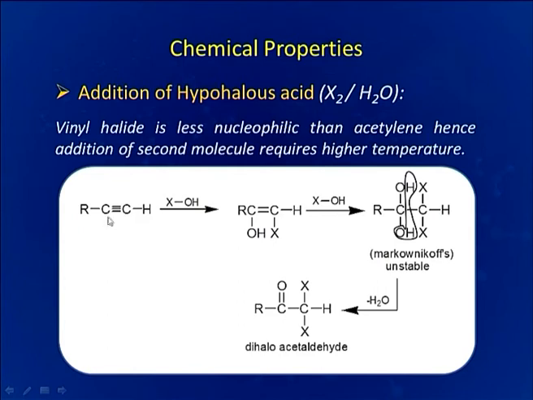Now addition of second mole of hypohalous acid will give us this product. Now here, since this carbon atom is having two OH groups, we know from the basic knowledge of chemistry that two OH groups cannot be stable on the same carbon atom. So 1 mole of water will be removed from here and we will be getting dihaloacetaldehyde or any other higher aldehyde depending upon the value of the R.